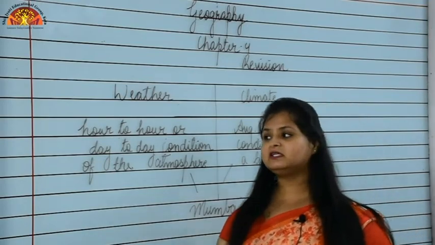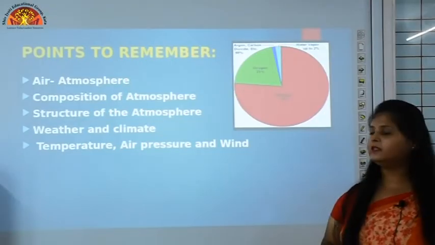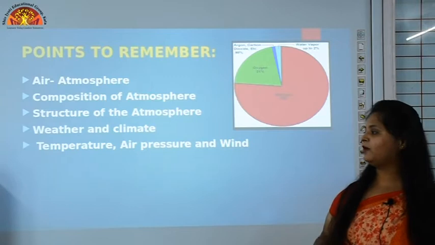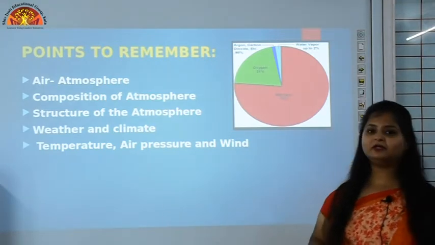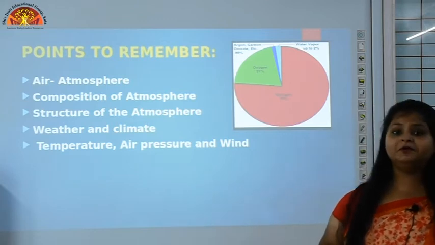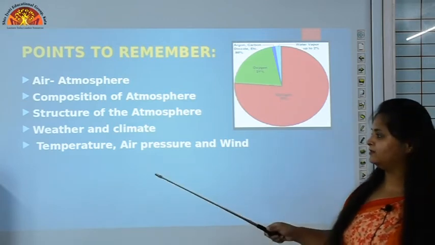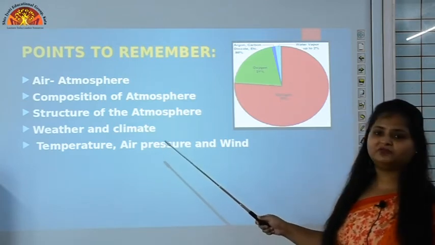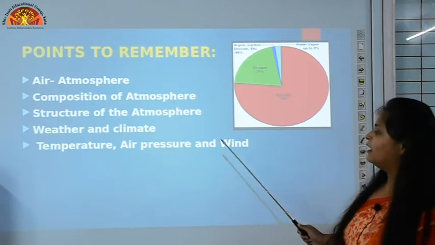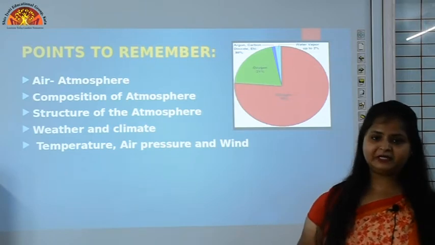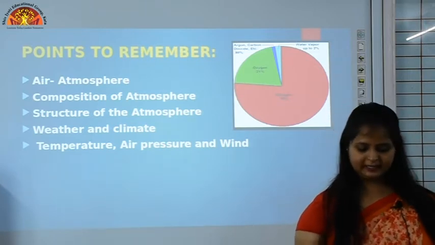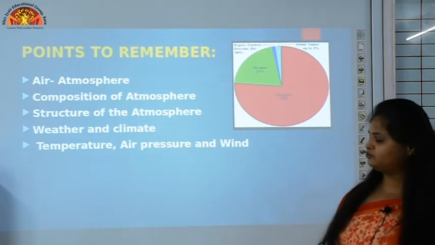Now moving towards the last point, that is temperature, air pressure and wind. Temperature is a degree of hotness or coldness. Then air pressure, this we are going to read in the answer also, and wind is moving air from high pressure area to low pressure area. So this was all about your points to remember.